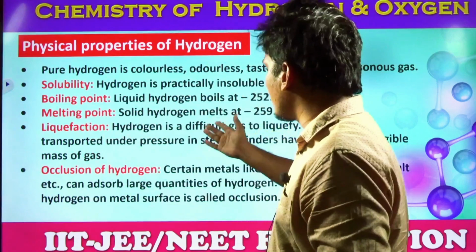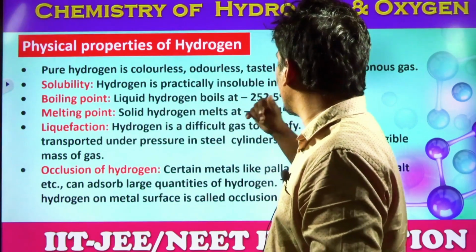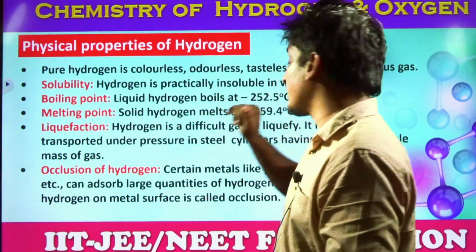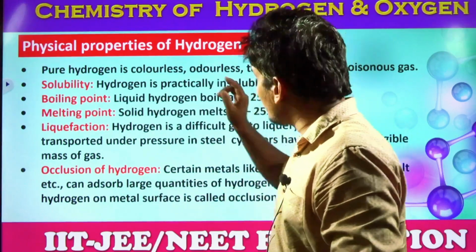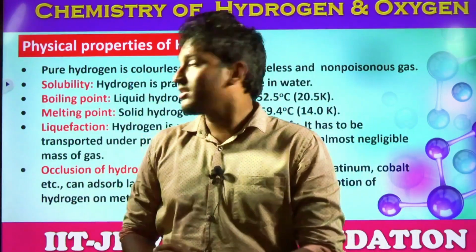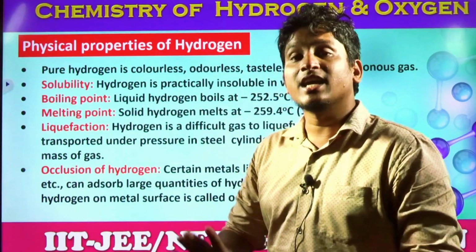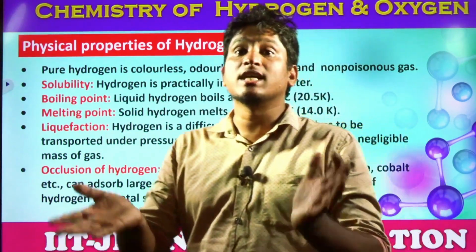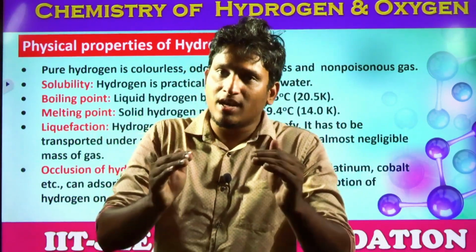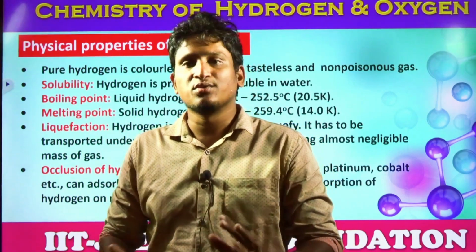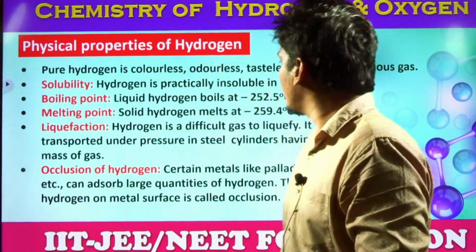As well as look at the boiling point. The boiling point is minus 252.5 degrees Celsius. Melting point is minus 259.4 degrees Celsius. That means at minus 252.5 degrees Celsius only, it converts into gas. That means if you want to convert back hydrogen gas into liquid and solid, it's not so easy to do it. It is very, very impossible.